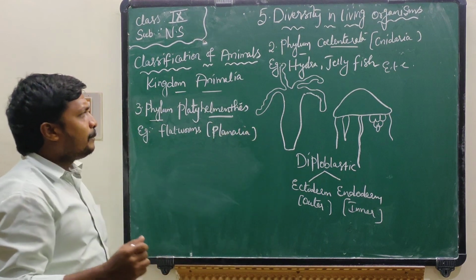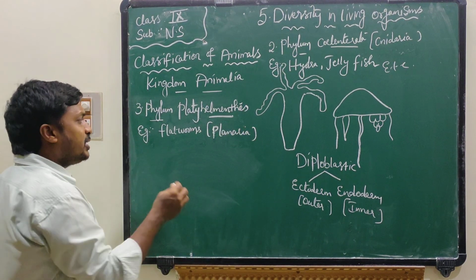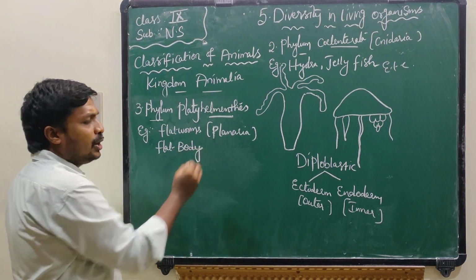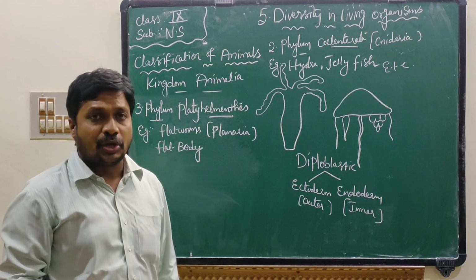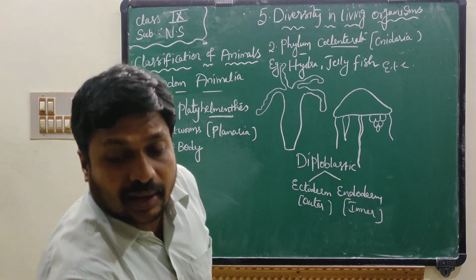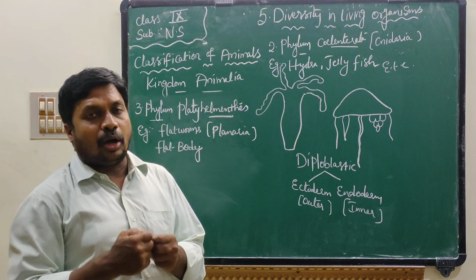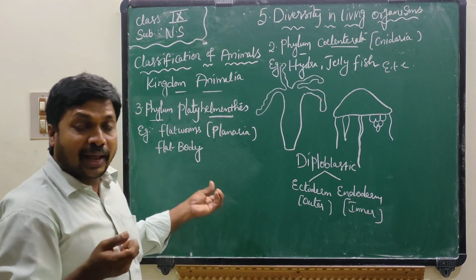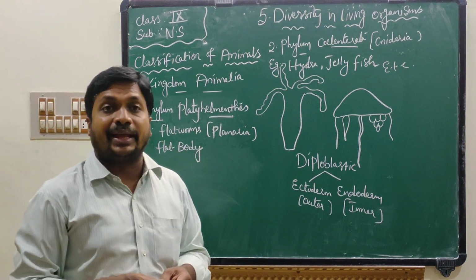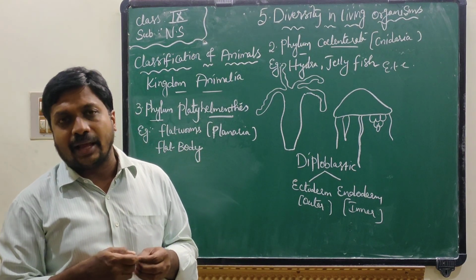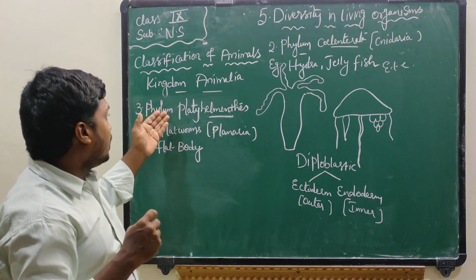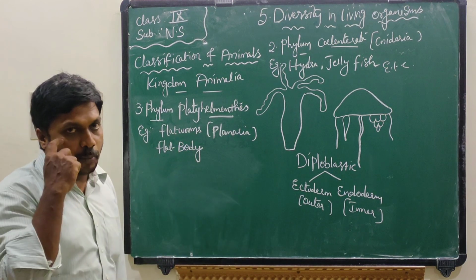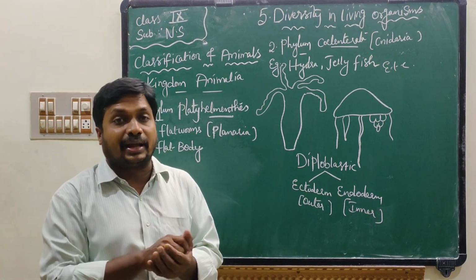Do you know, children? Platyhelminthes are worms which have a flat body. The body is dorsoventrally compressed. These worms look like ribbon. That's why they have the name Platyhelminthes. Platy means flat. The body will be dorsoventrally compressed.